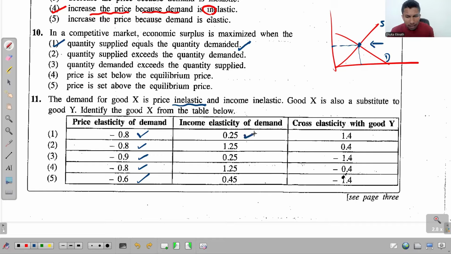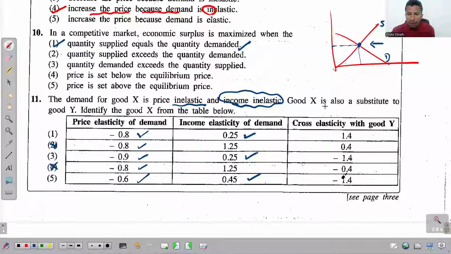So the answers like that are the first one, the third one, and then again the fifth one. Because if income inelastic, it has to be a value between 0 and 1. So there are three such values. So now we understand this is not the answer and this is also not the answer. So now we only have three options. First one, third one and the fifth one.